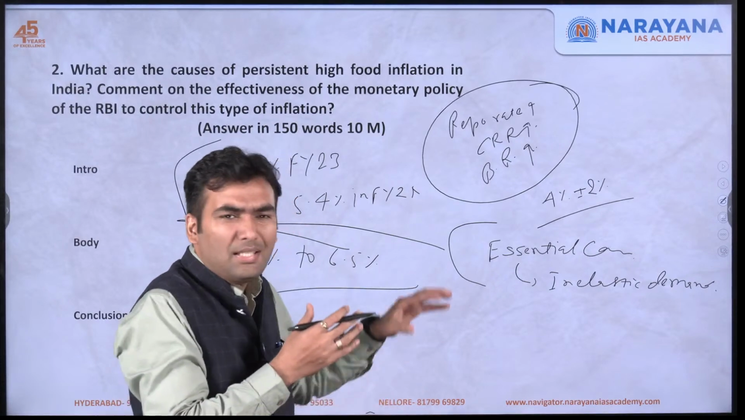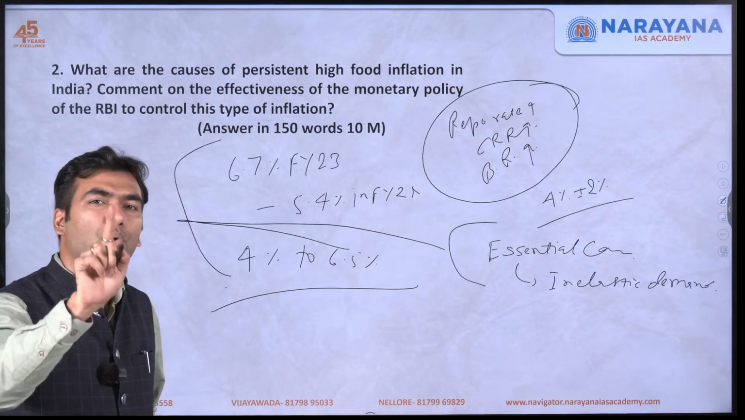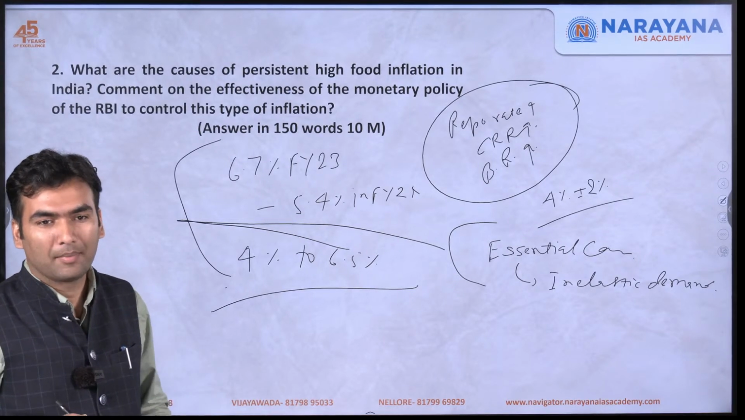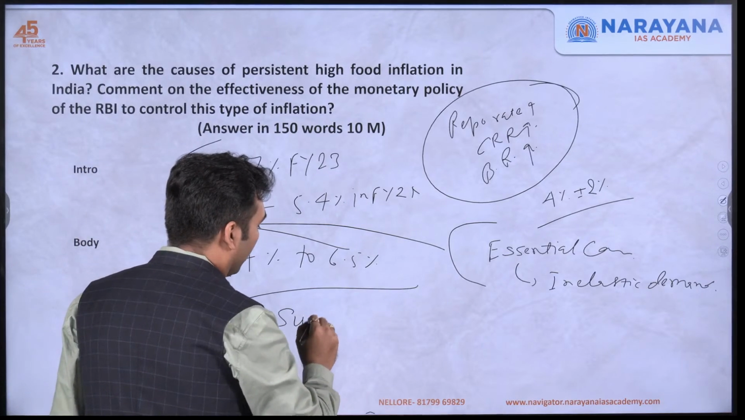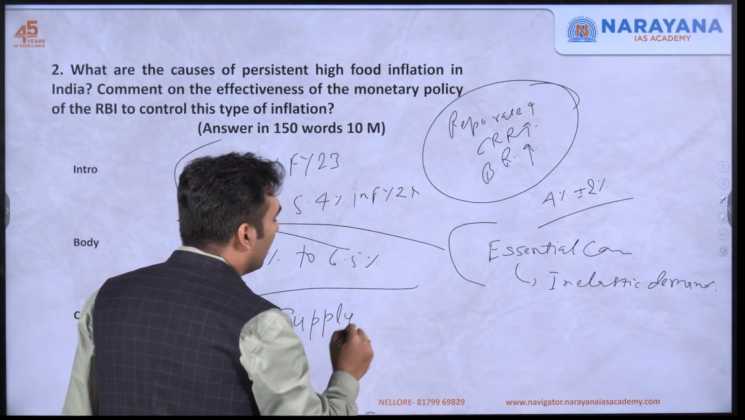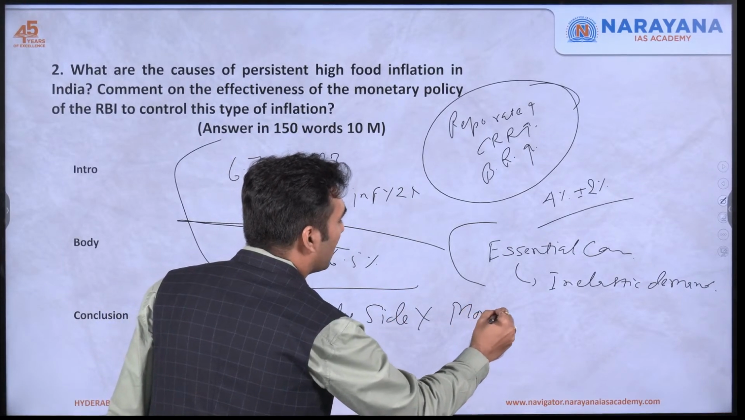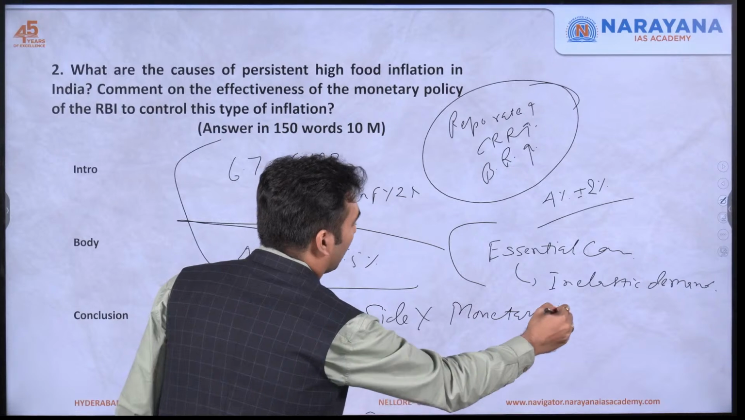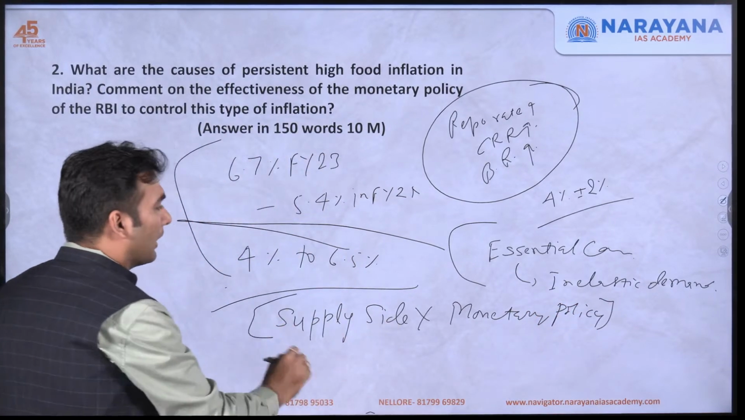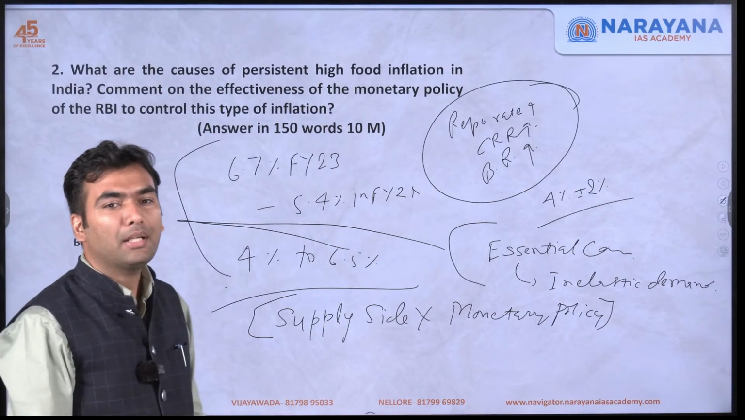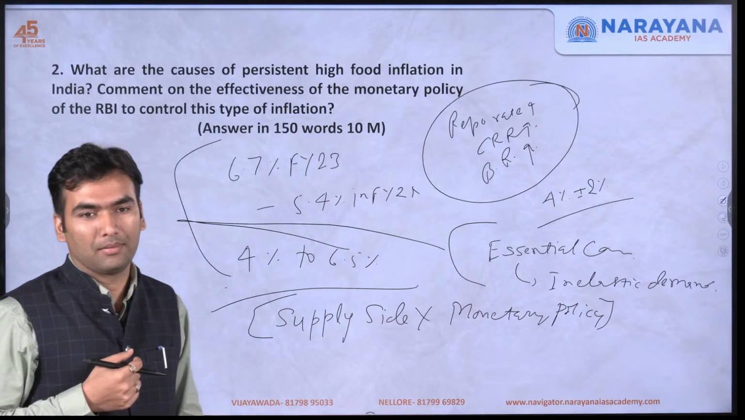Also, the reasons that we just saw about food inflation are mostly from the supply side. So the primary reason for food inflation is supply side, which cannot be controlled by monetary policy. Monetary policy cannot increase the supply. So that's why RBI's policies have limited impact on controlling food inflation.